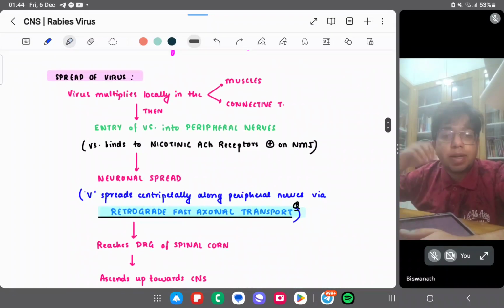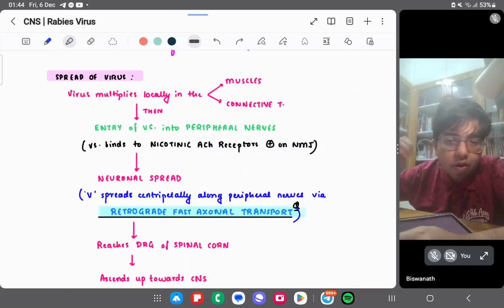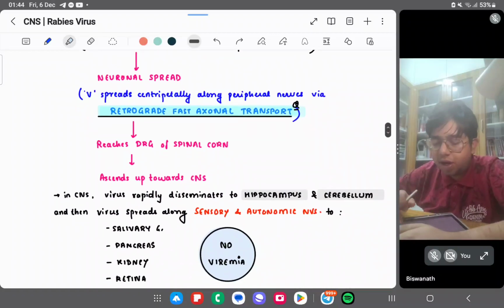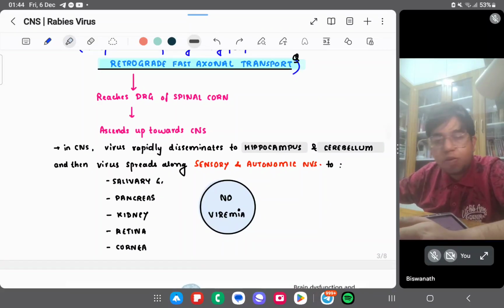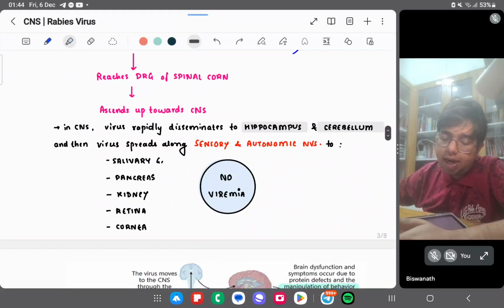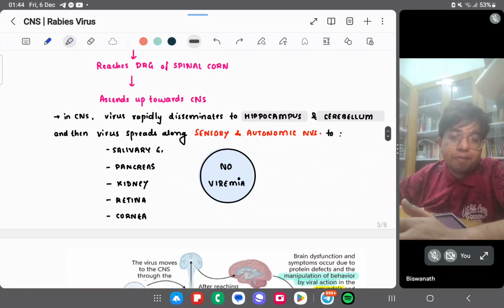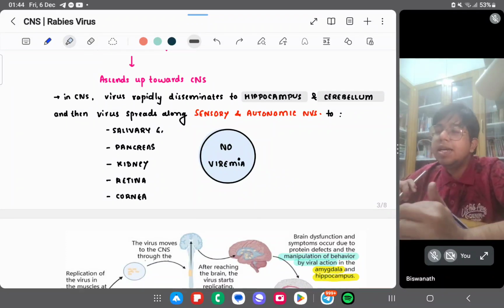The virus multiplies in muscles and connective tissue, then spreads to peripheral nerves and binds to the nicotinic acetylcholine receptors. After that, it is a neuronal spread, retrograde fast axonal transport. It moves to the dorsal root ganglion and ascends up to the CNS, and in the CNS it disseminates to other areas like the hippocampus and cerebellum. The hippocampus is the most common site of production of Negri bodies, and the virus spreads to the salivary gland, pancreas, kidney, retina.